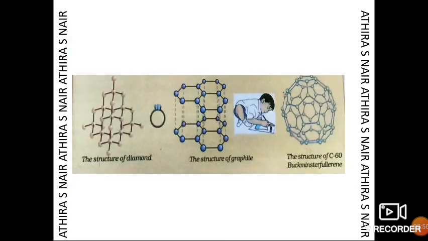Here you can see the structure of diamond, graphite and fullerene. Buckminster fullerene. 3 allotropes of carbon are diamond, graphite and Buckminster fullerene, or fullerene.